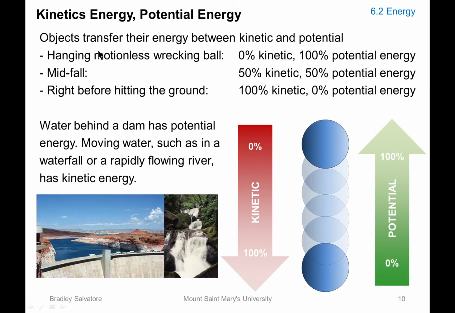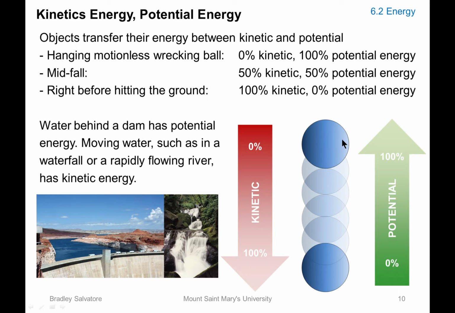Then this is an example where you can see energy transfer between kinetic energy and potential energy. So you have this ball right here that is currently raised above the ground. This is the ground. This is raised above the ground at a certain point. At this point, when it is being held up like that, the potential energy will be 100%. At this point, the potential energy will be 100% and the kinetic energy will be 0% because it's not moving. It has all the potential to move, but it's not moving.